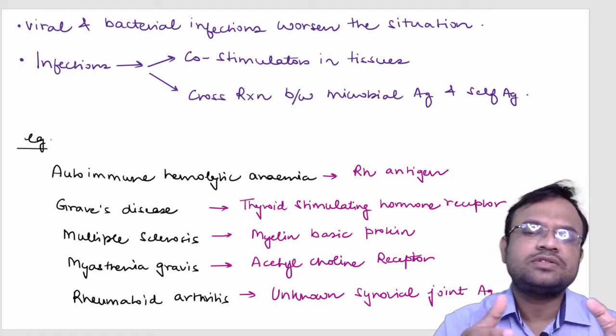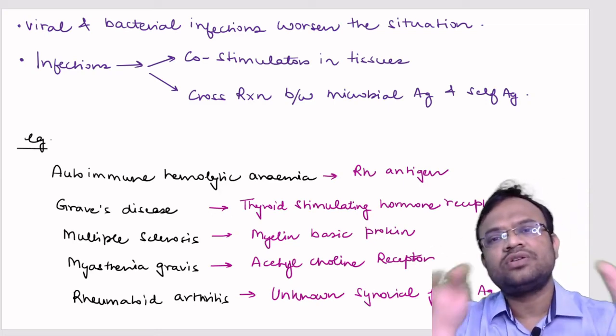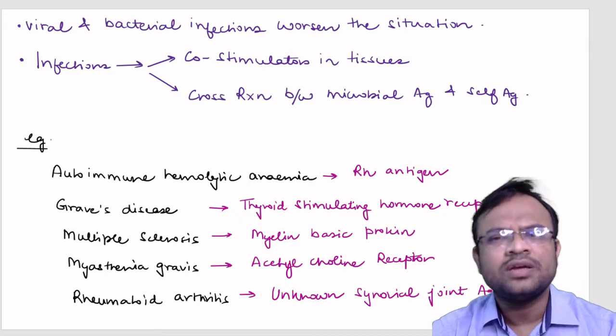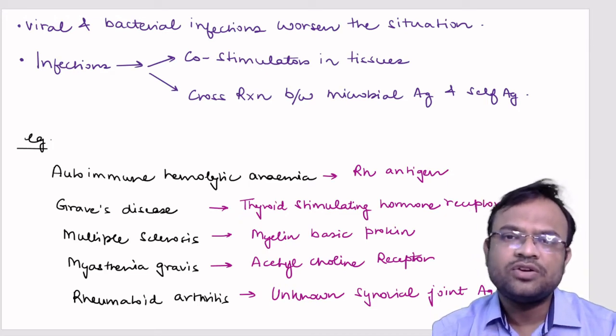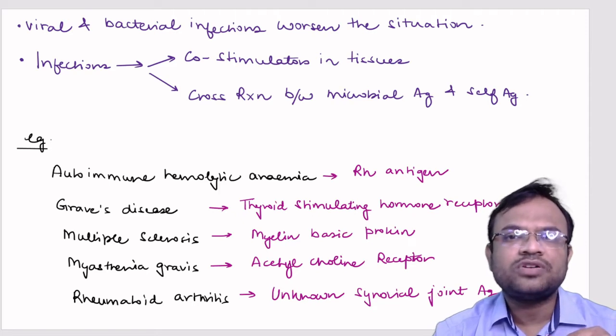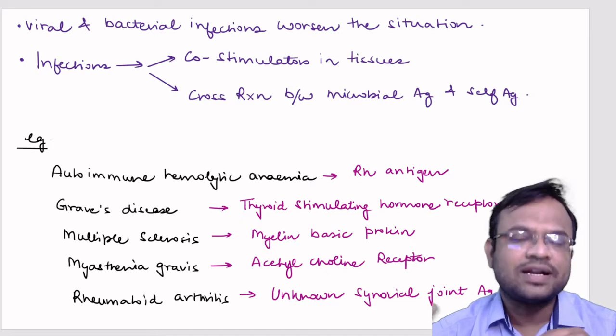This happens in this autoimmunity because there is an antigen on the surface of the RBC called Rh antigen. You would know this because that also contributes to the blood group. We at times refer to O positive or B positive. That positive sign actually refers to the presence of rhesus antigen or not.